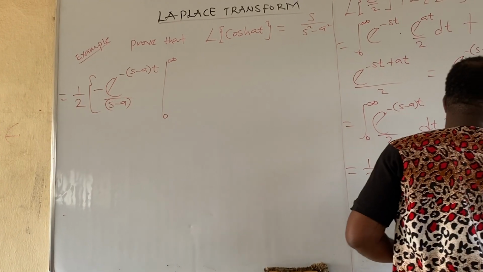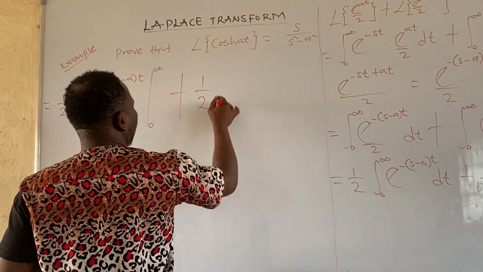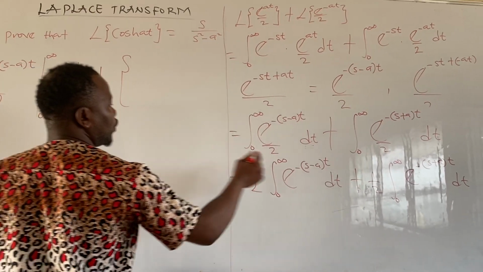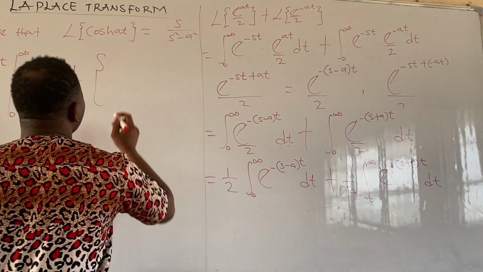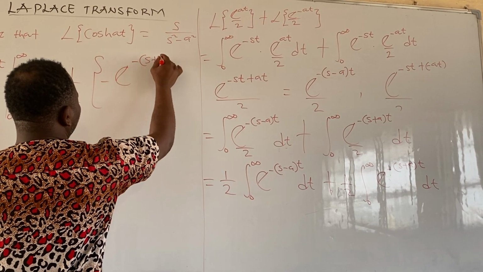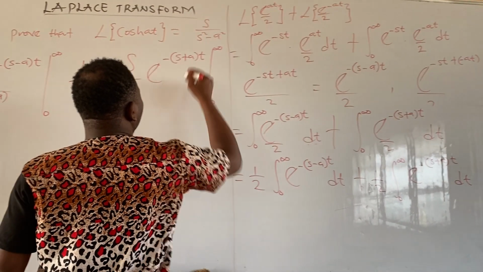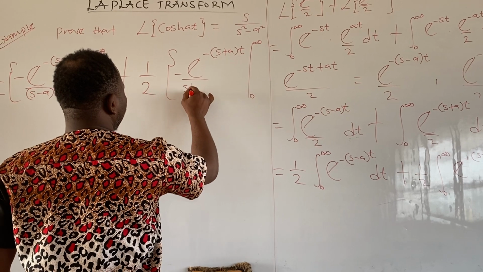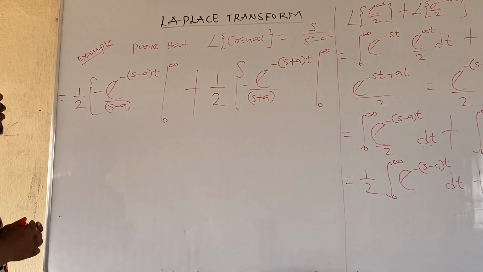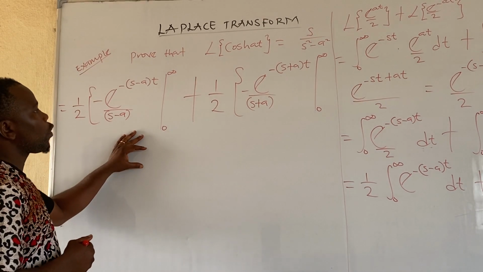Okay. So if you agree with me, we are able to integrate this function and obtain this. Then let us integrate this function. Is that clear? Plus 1 all over 2 is constant. If we integrate this with respect to t, we are going to have minus exponential minus (s plus a)t, integral 0 to infinity, all over s plus a. Is that clear?